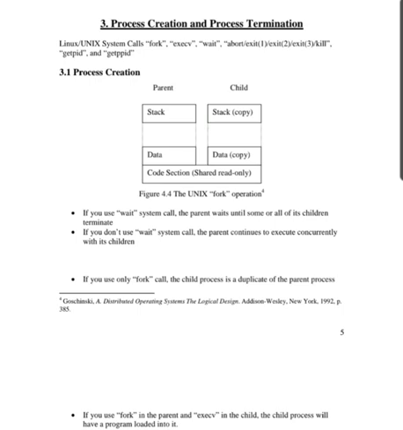If you use the wait system call, the parent waits until some or all of its children terminate. And if you don't use the wait system call, then the parent continues to execute concurrently with its children. So if you use only the fork call, the child process is a duplicate of the parent process.